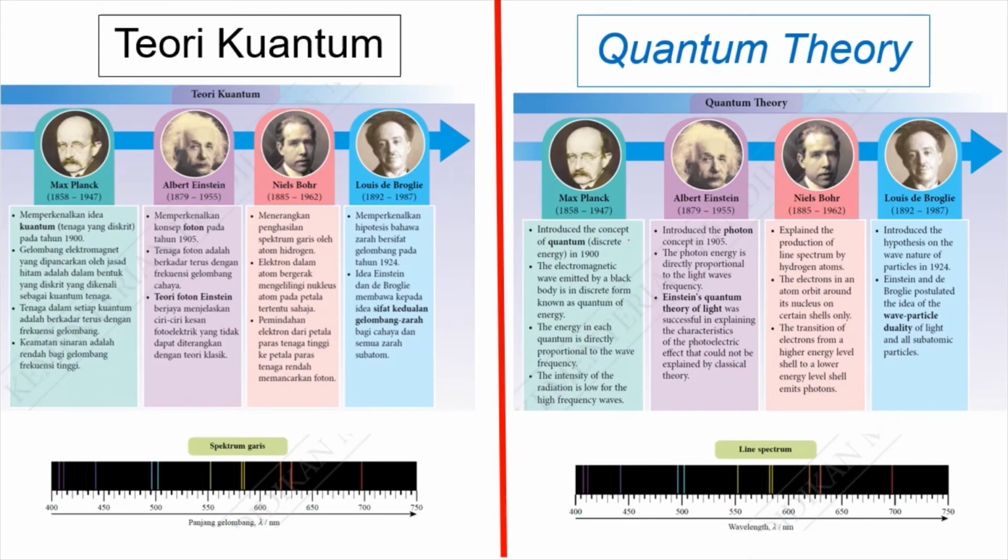This is the development of quantum theory, started by Max Planck. He introduced the concept of quantum, which is discrete energy, that actually solved the controversy from the graph that we saw just now. Followed by Albert Einstein. He introduced the photon concept, and his Einstein quantum theory of light successfully explained the characteristics of the photoelectric effect that could not be explained by the classical theory. Niels Bohr explained the production of light spectrum by hydrogen atom, while Louis de Broglie postulated the idea of wave-particle duality.